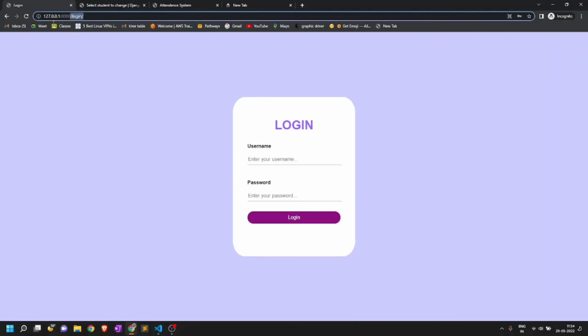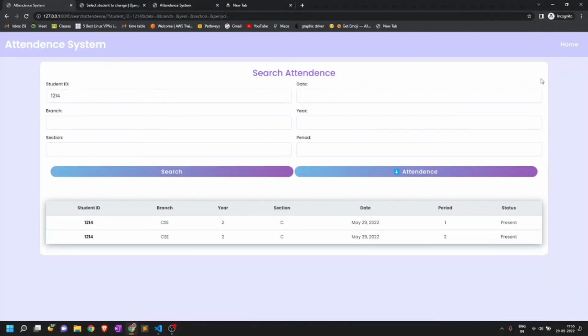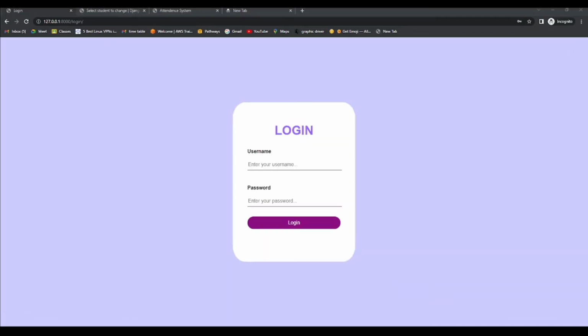So I have logged out from here, and I will try to access the search attendance page. So as we can see, we can access search attendance without logging in, and we have actually not logged in here, as we can see here. That was all of my project.